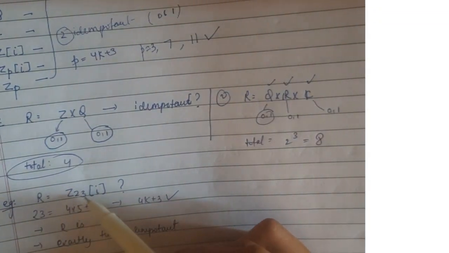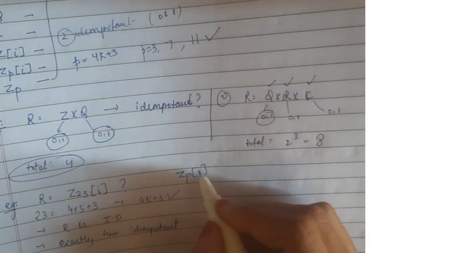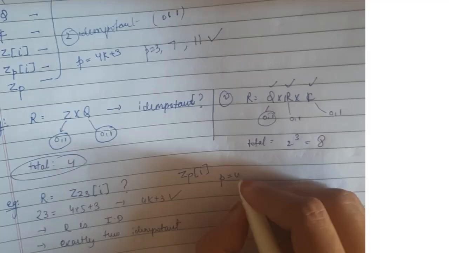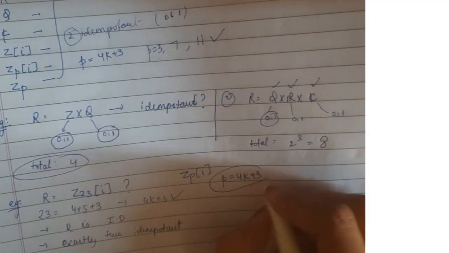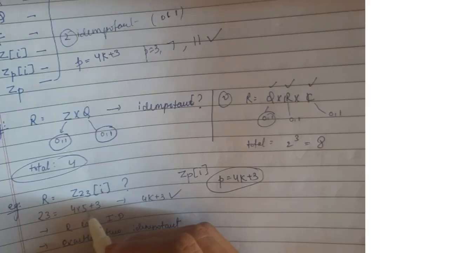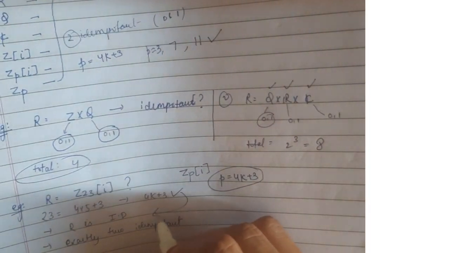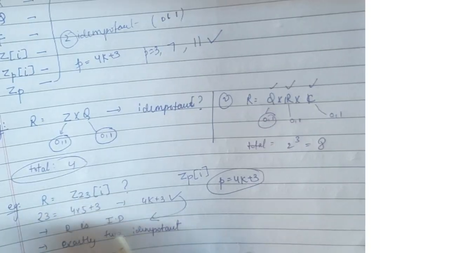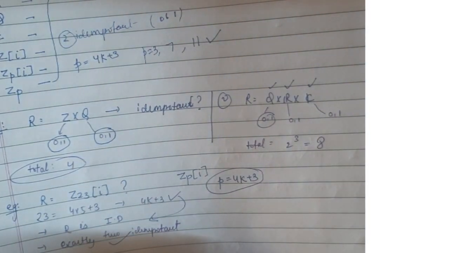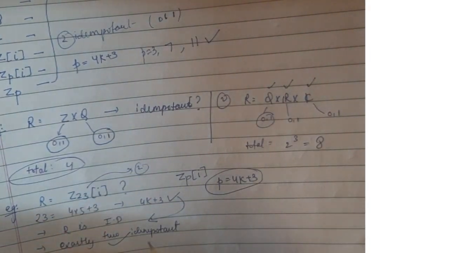Okay. Next we have Z_23[i], and the number of idempotents in Z_23[i]. Okay, so we have a result, as I already mentioned: Z_p[i] is an integral domain if p is of the form 4k plus 3. So here we have 23. 23 can be written as 4 into 5 plus 3, that is of the form 4k plus 3. This implies that this ring is an integral domain, and we know the result: once a ring is an integral domain, then it has only two idempotents. Okay, so Z_23[i] will be having only two idempotents. So this is all about idempotents.